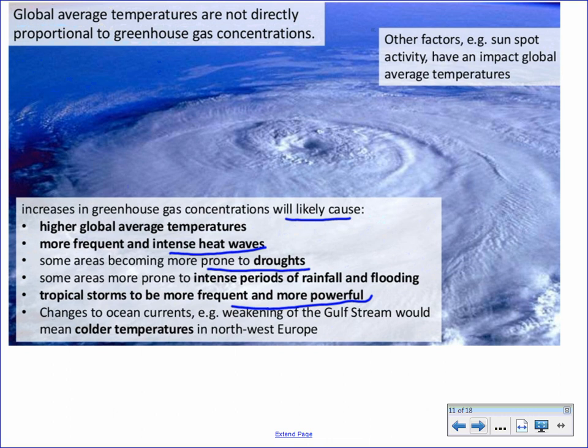And with these increases in greenhouse gas concentrations and changes in global average temperatures, this can also lead to changes in ocean currents, which can have effects on climates of varying countries.